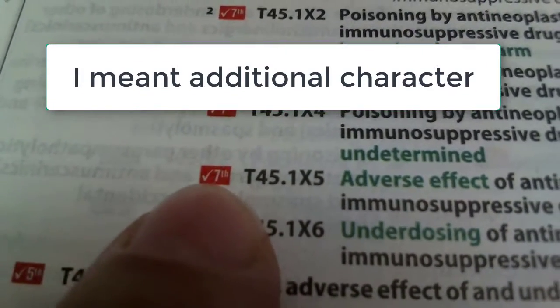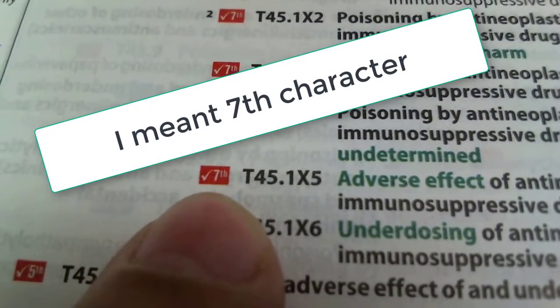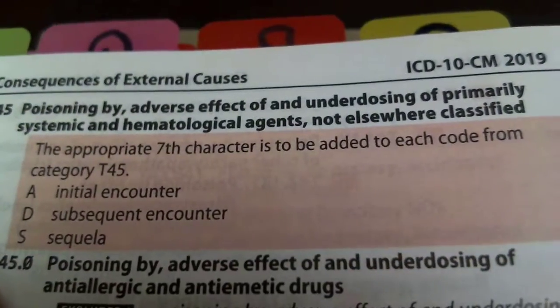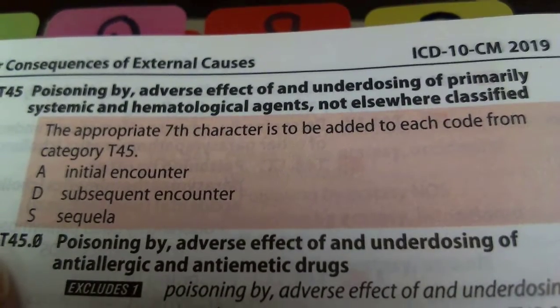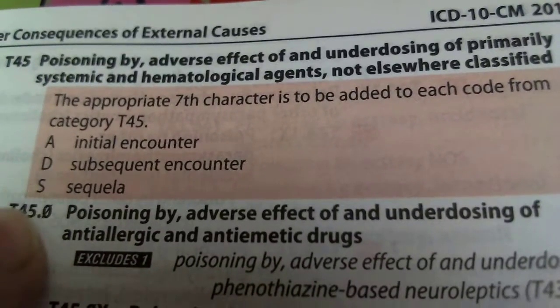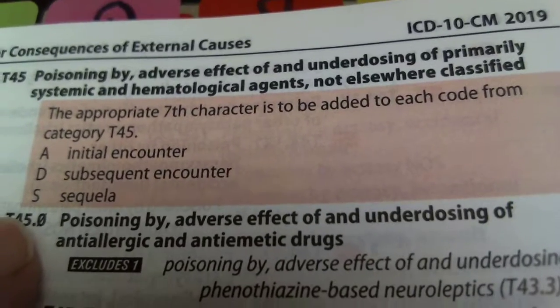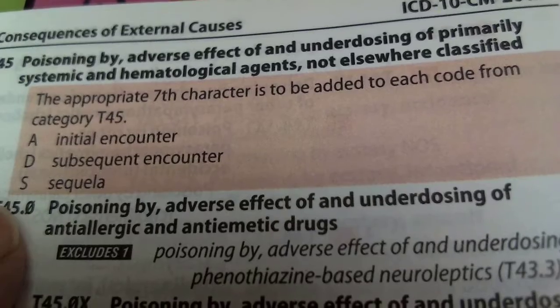Now, this code is going to come whenever you see that 7th character. Look at the beginning of the category and see if you can find this nifty little box. It says appropriate 7th character is to be added to each code from category T45. So we're going to select one of these. She's never had this reaction before, so it's not going to be a subsequent encounter. So we're not doing this for the second time.